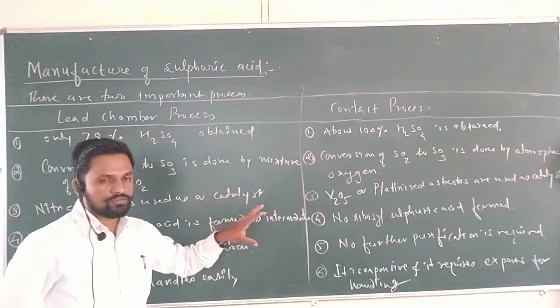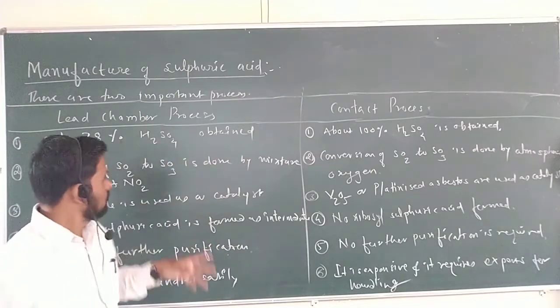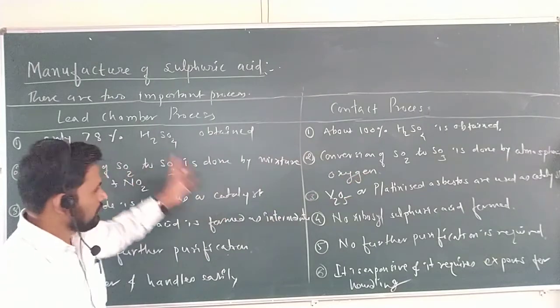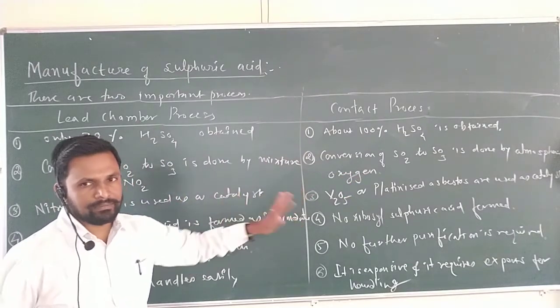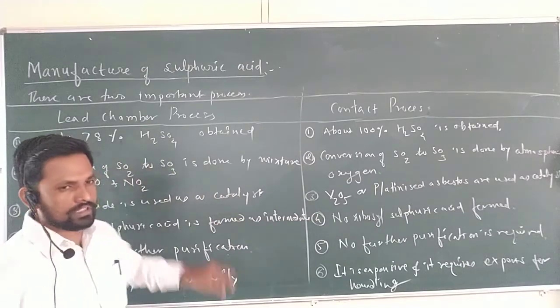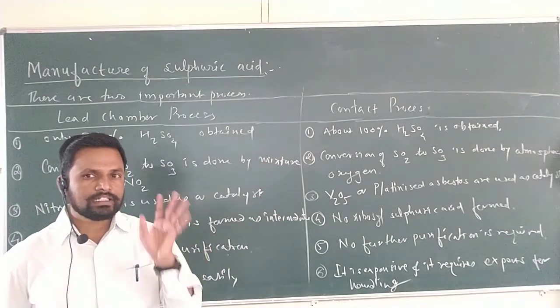So these are the two very important processes for the manufacture of sulfuric acid. One is the lead chamber process, the second one is the contact process. If we compare the merits and demerits of the two processes, in the lead chamber process only 78% yield is obtained. In the contact process, 100% yield is obtained.